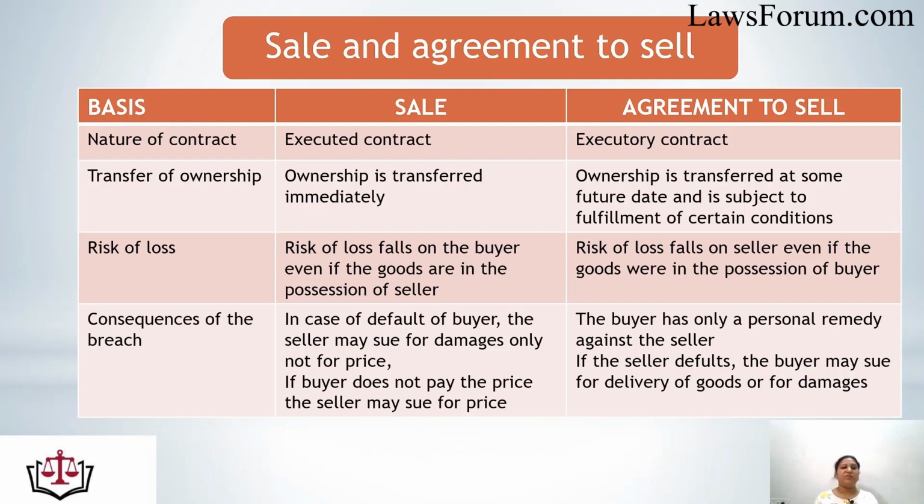So firstly, let's differentiate on the basis of nature of contract. A sale is an executed contract, whereas agreement to sell is an executory contract. Because in the contract of sale, everything is being performed, nothing is being left on the part of the seller or on the part of the buyer.